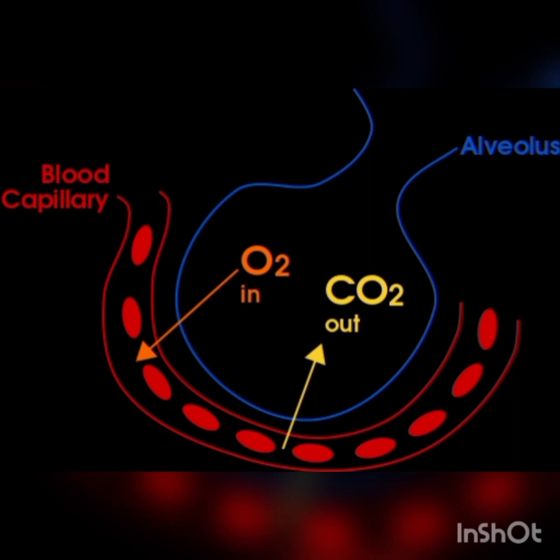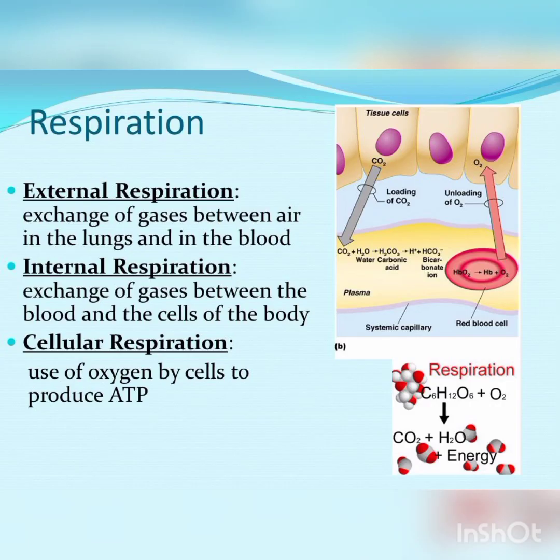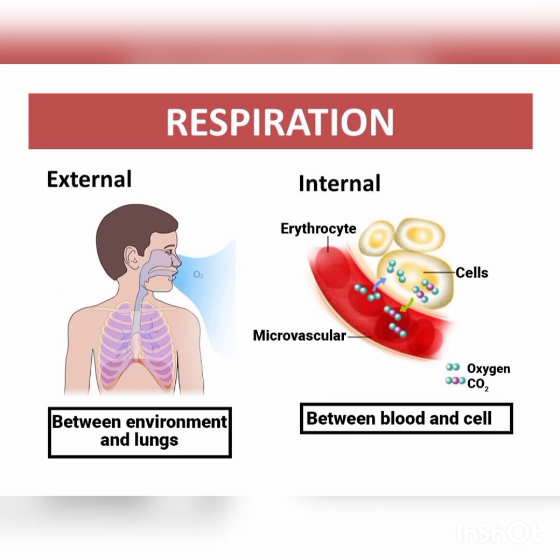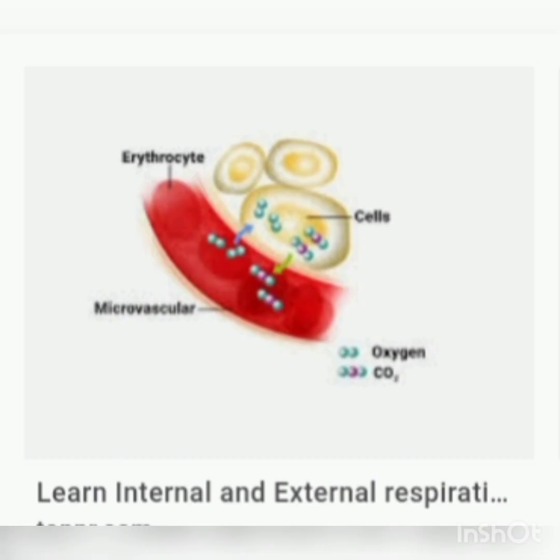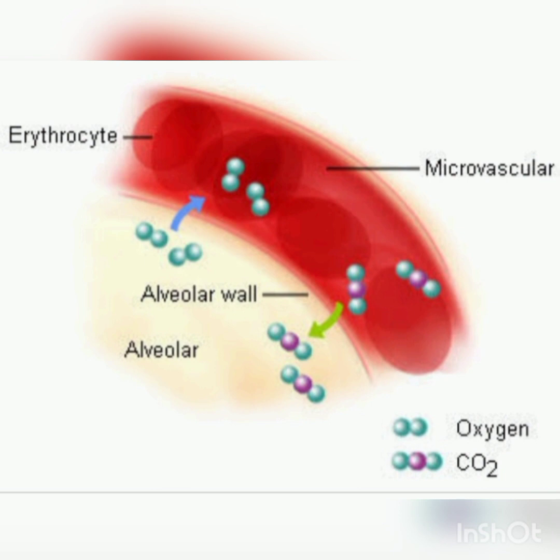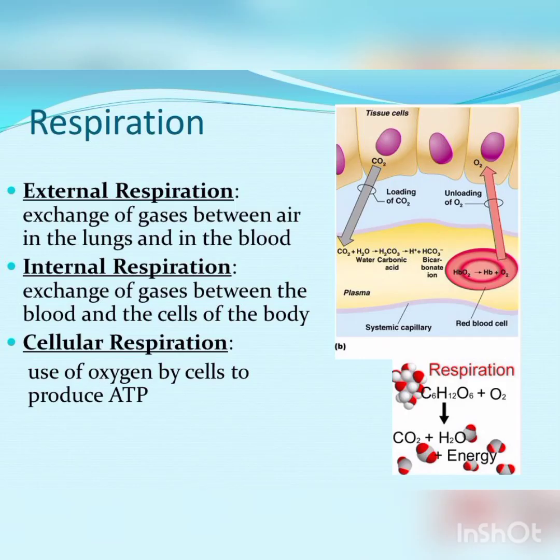So that is external respiration, which is one mechanism of respiration. Another is internal respiration. The exchange of gas between the blood and cells of the body is internal respiration. This stage represents the third exchange of gas, where oxygen is delivered to the cells and CO2 is released from the cells. It is taken up by blood in a manner similar to the lungs.